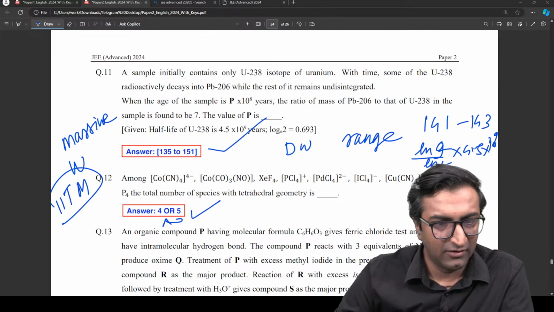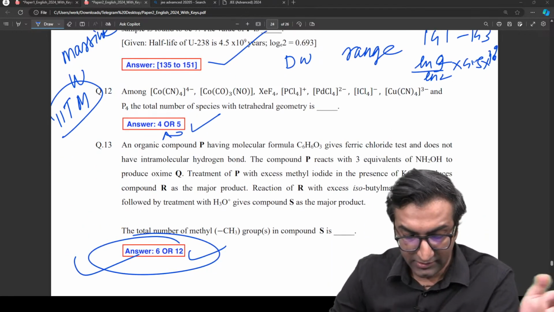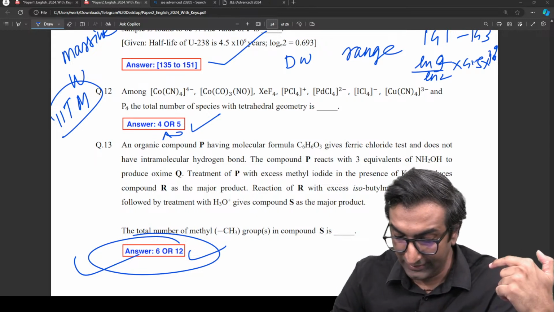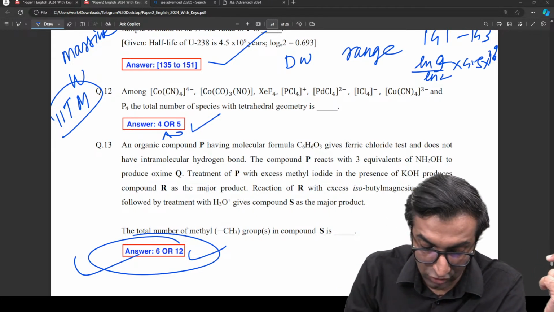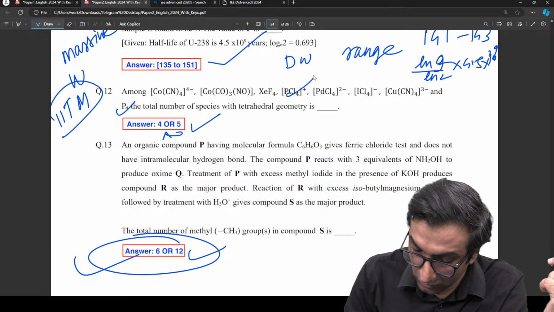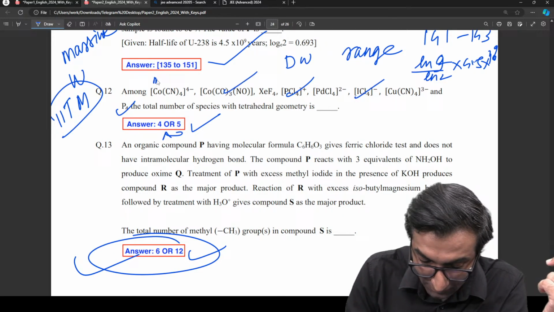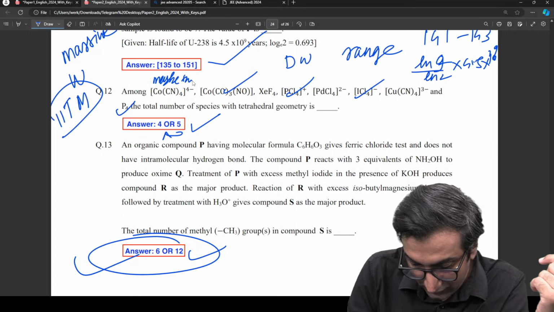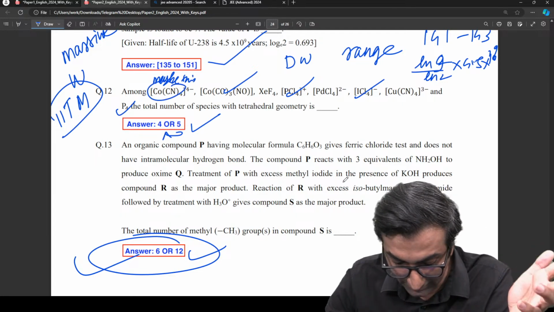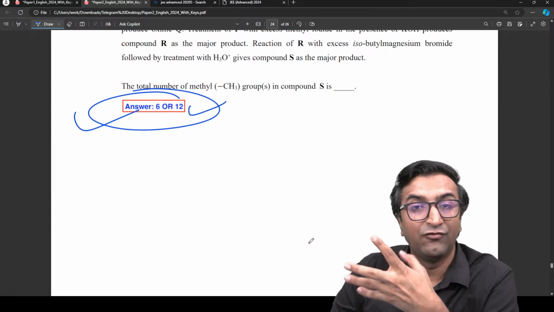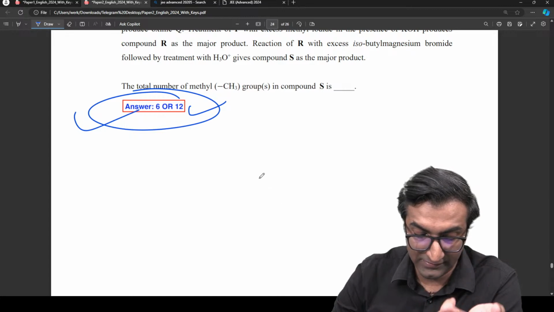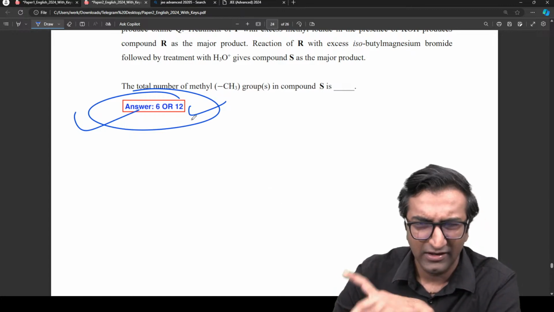That too, I've given you a detail as to why I thought it would be 4 or 5. Right? Mukul, if you have just joined in, the options are going to be 1, 2, 3 and 4 and maybe this one, right? Hence it becomes 5. ठीक है, 4 or 5 hence. 6 or 12 इसीलिए if you consider steric hindrance then it will be 6. If you don't consider steric hindrance it will be 12. ये सब मैंने डिस्कस किया.